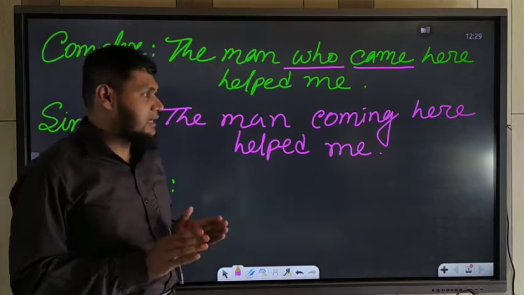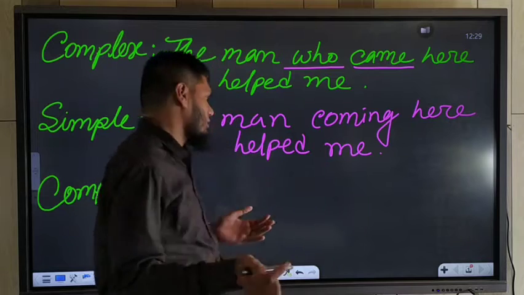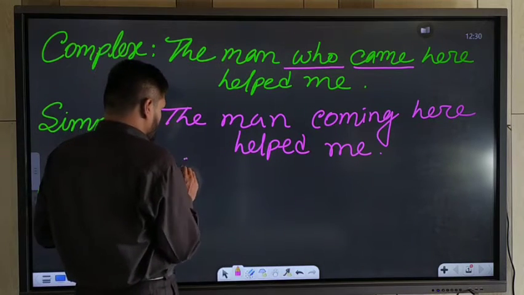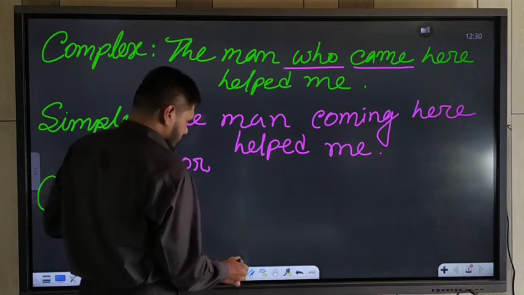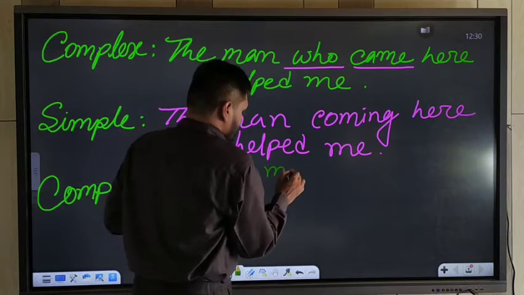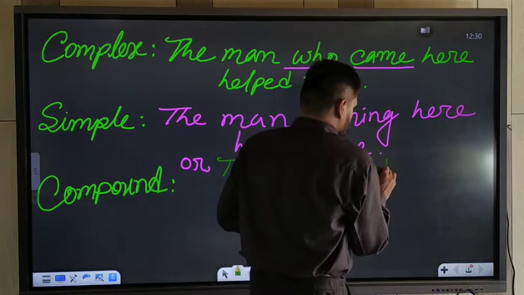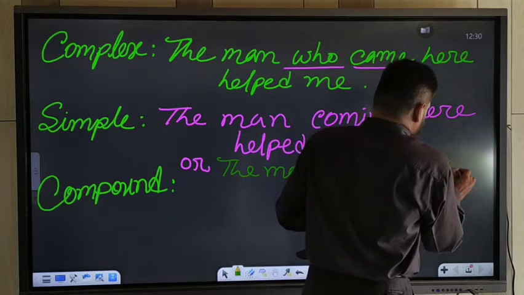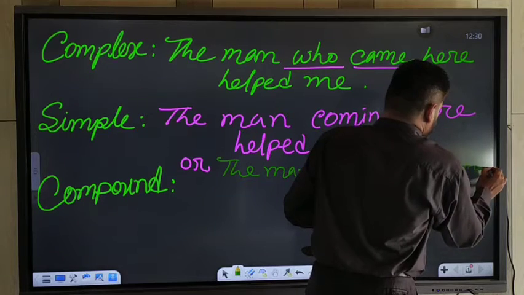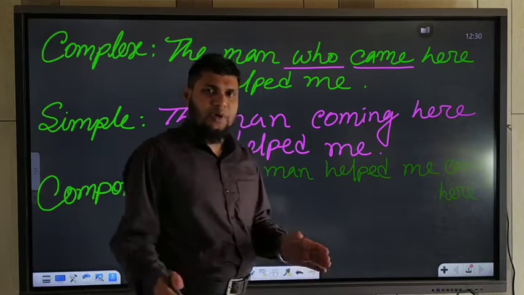The man coming here helped me, or the man helped me coming here, like this. In this way you may practice.